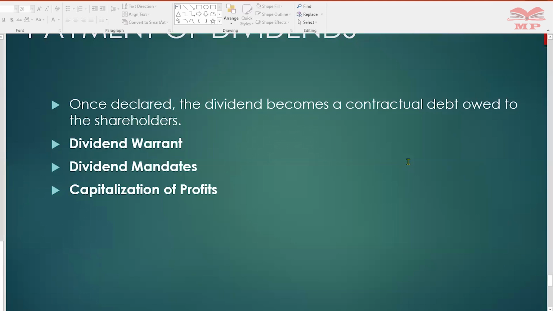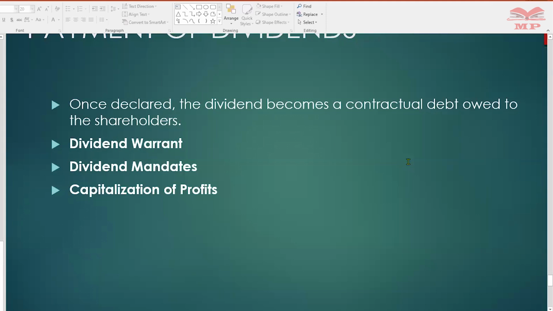So what are we saying about capitalization of profits? You're not issued a dividend. Instead, you are allotted further shares or debentures. And what this means, the paid up capital of the company increases, while the amount due for distribution reduces.